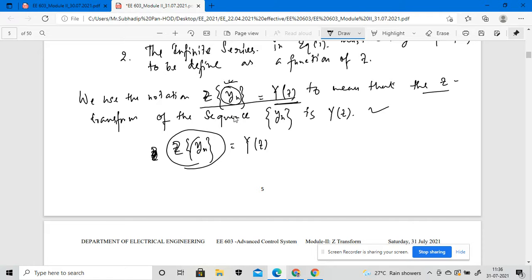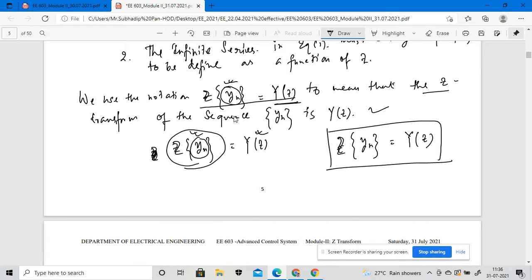So the notation should be like this: y of n equals capital Y of small z. This notation will be taken into consideration for the sequence. The transformation of this particular sequence is Y of z, right?